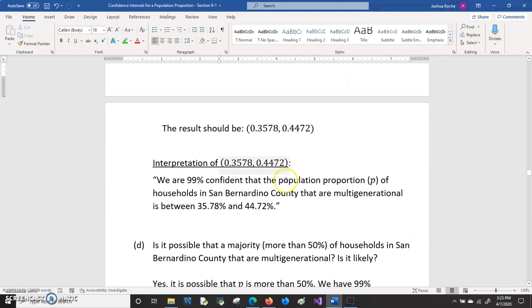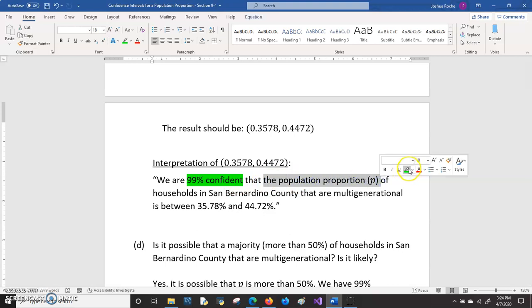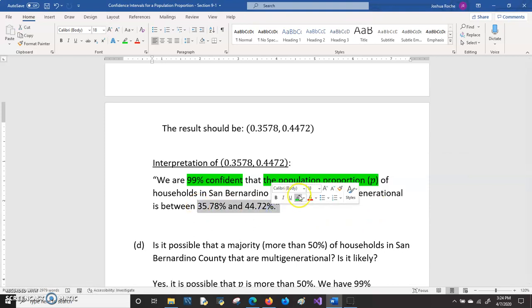So we have this result. Here's the interpretation. You want to say something like this: we are 99% confident that the population proportion of households in San Bernardino County that are multi-generational is between 35.78% and 44.72%. And when you give your interpretation, remember that you can reword it in different ways, but you want to include three things. You want to mention the confidence, you want to mention what you are estimating, which is the proportion in this case, and then of course you want to mention the actual interval.